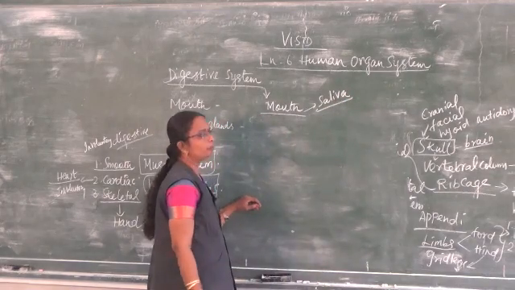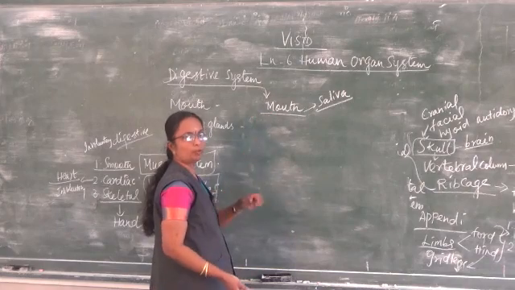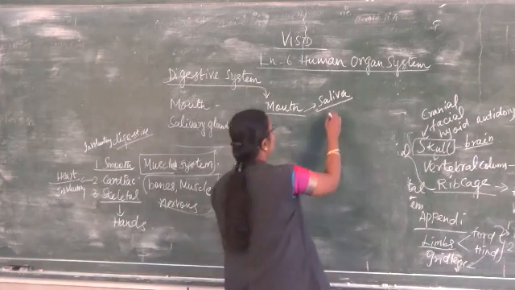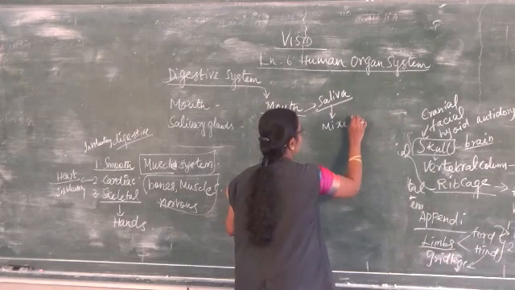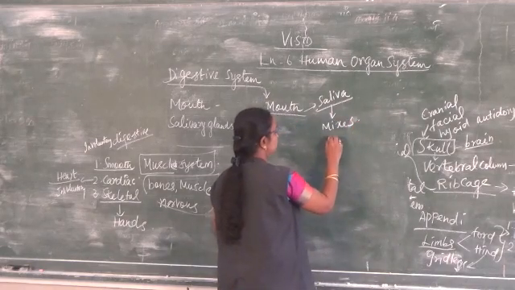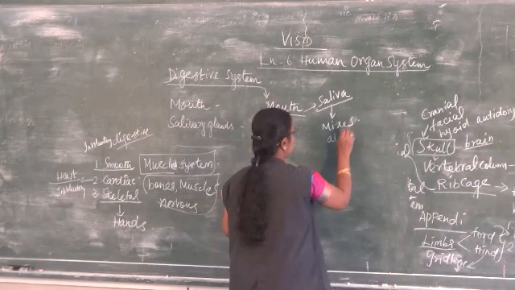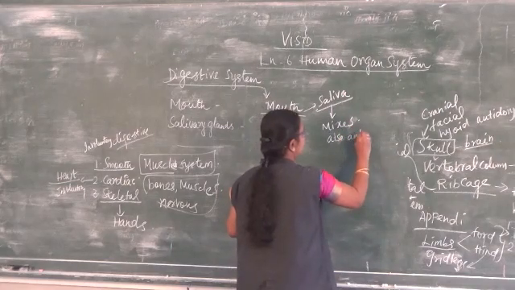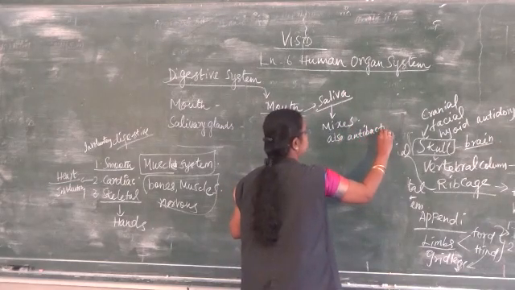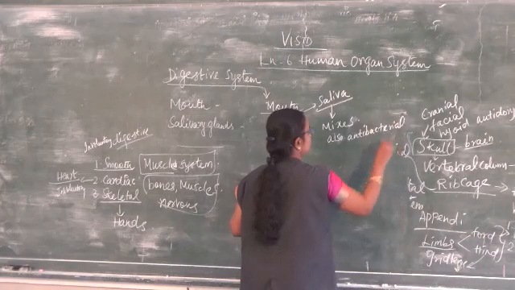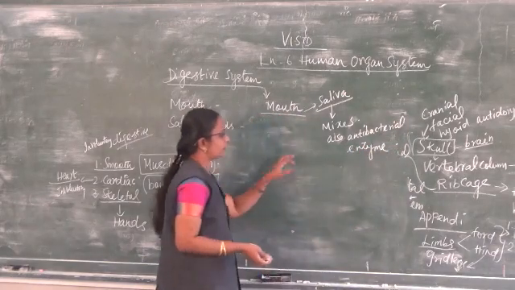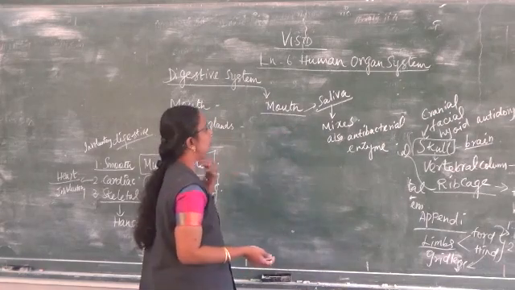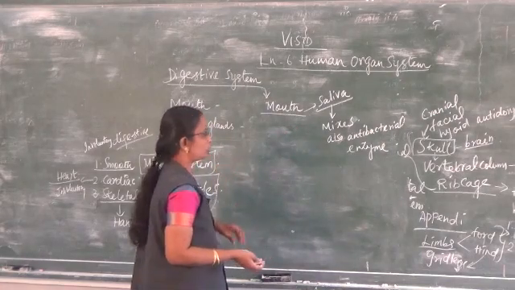What does it do? It mixes with the food that we take in. It also contains an antibacterial enzyme, making it easy for the food to flow into our stomach.